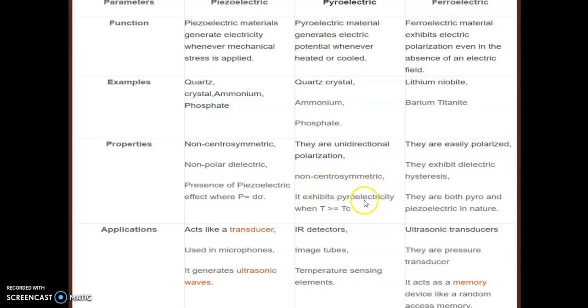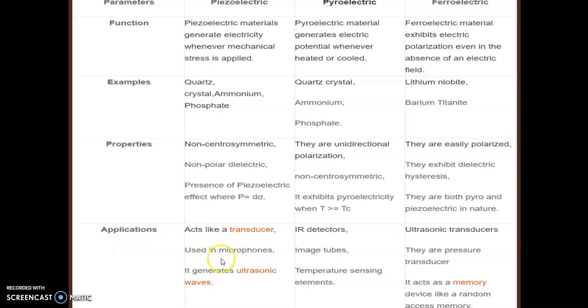Non-centrosymmetric. It exhibits pyroelectricity when temperature is greater than critical temperature, Tc. Then they are easily polarized and exhibit dielectric hysteresis. So we have seen that law. They are both pyro and piezoelectric in nature and applications.